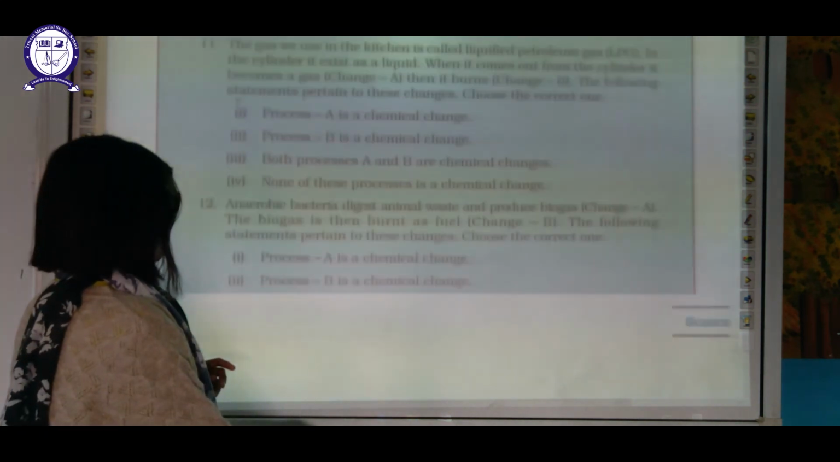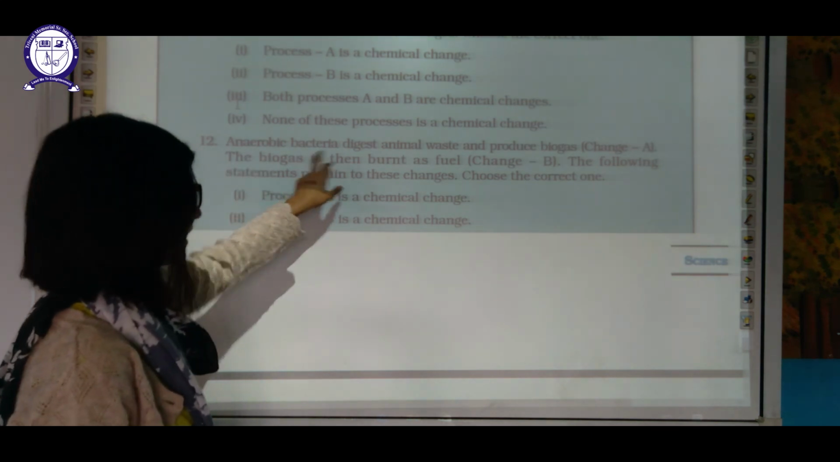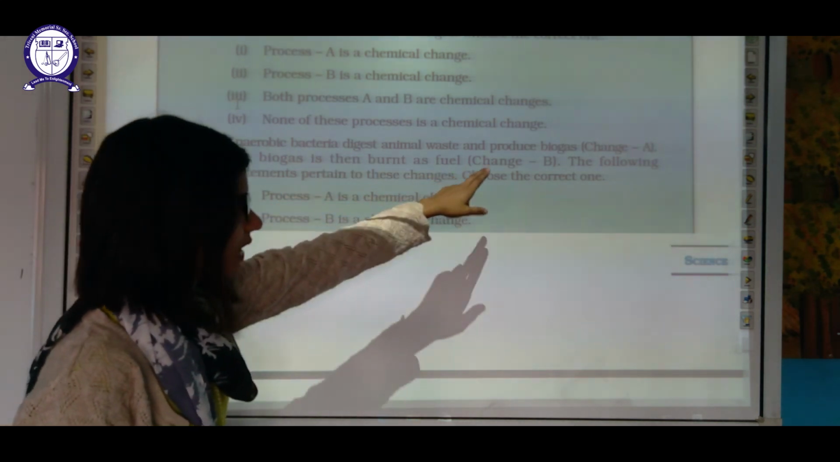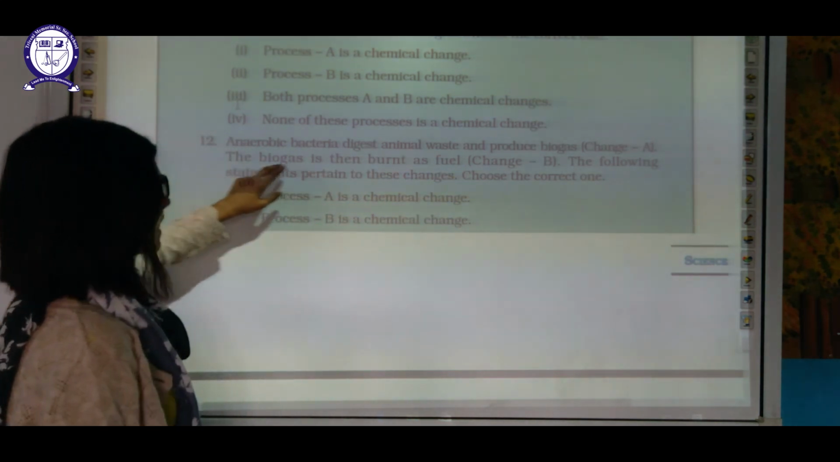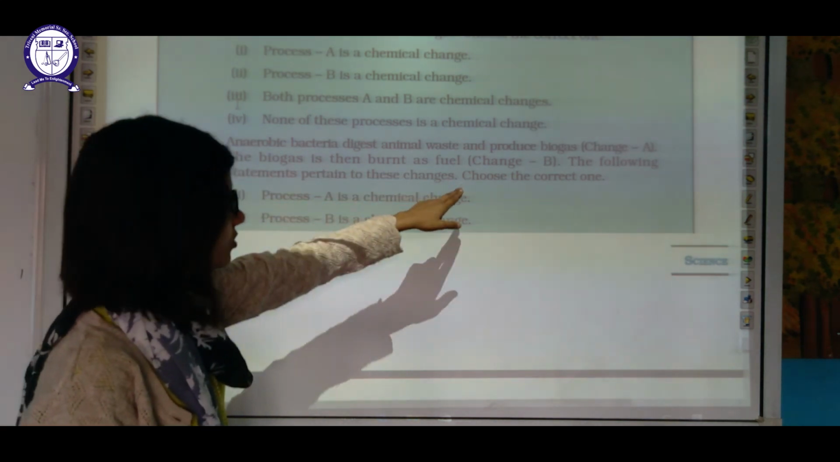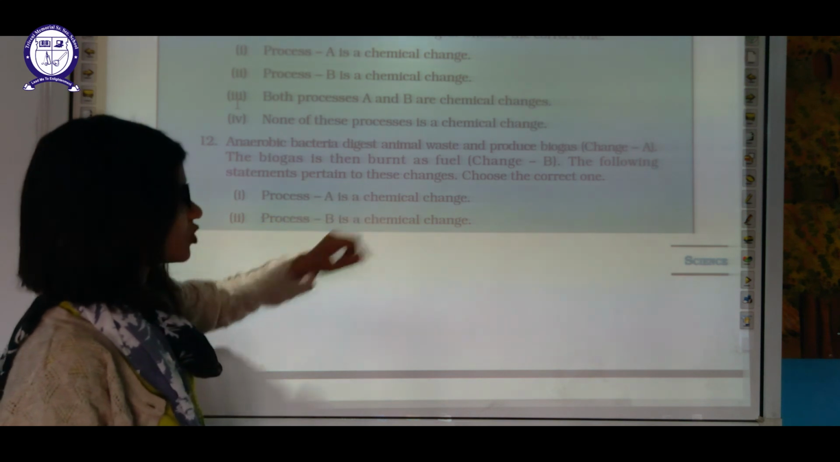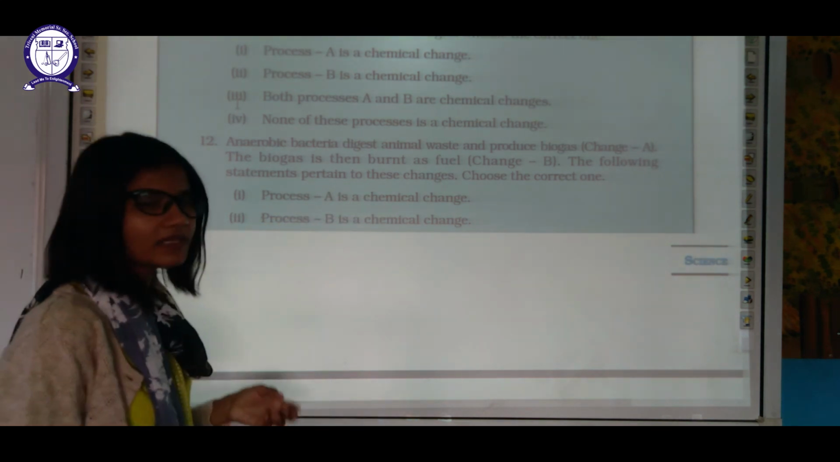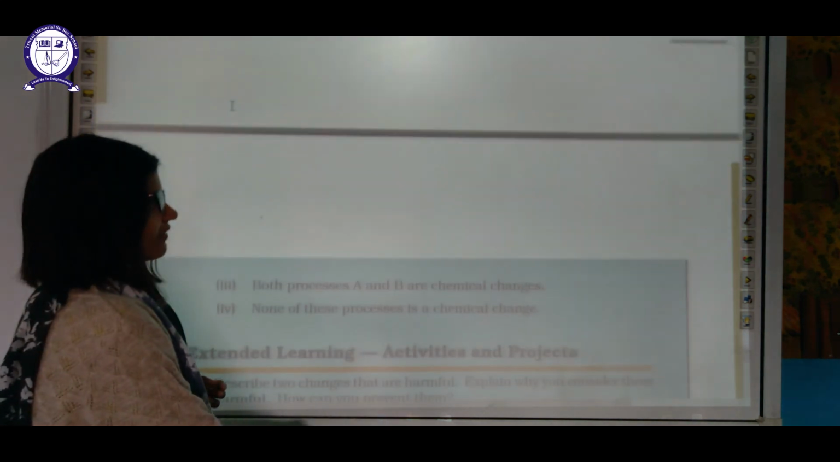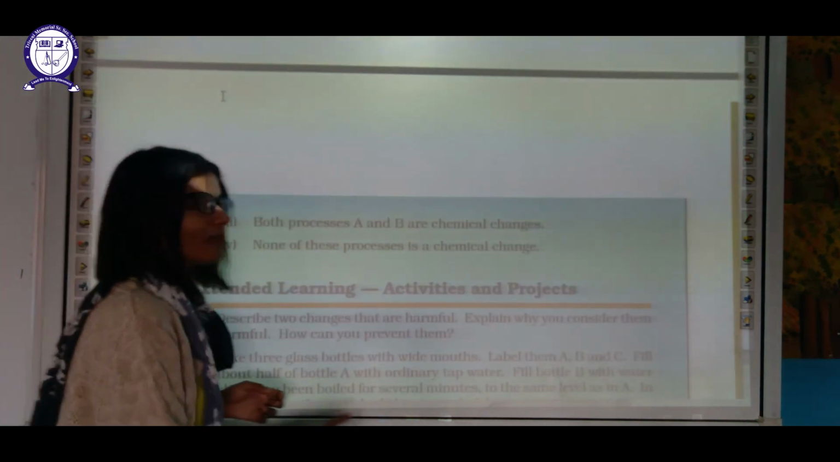Okay. Next is anaerobic bacteria digest animal waste and produce biogas. Change A. Biogas is then burned as fuel. Change B. Okay, the following statements pertain to the changes. Choose the correct one. Both are chemical changes. Okay, because both are giving entirely different kinds of products.